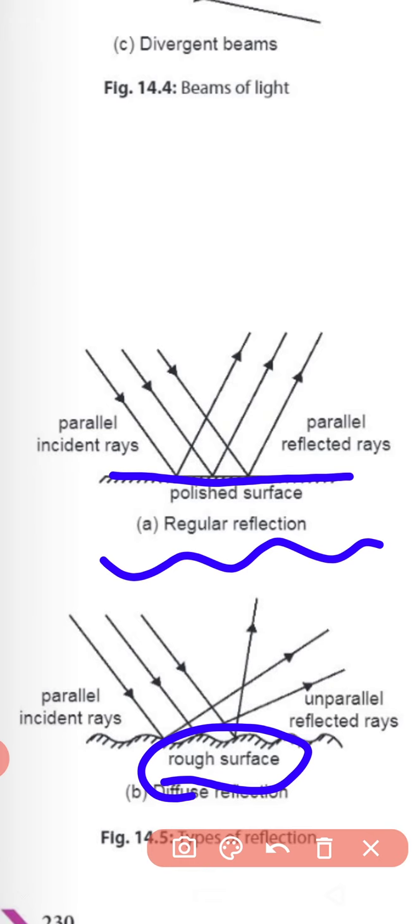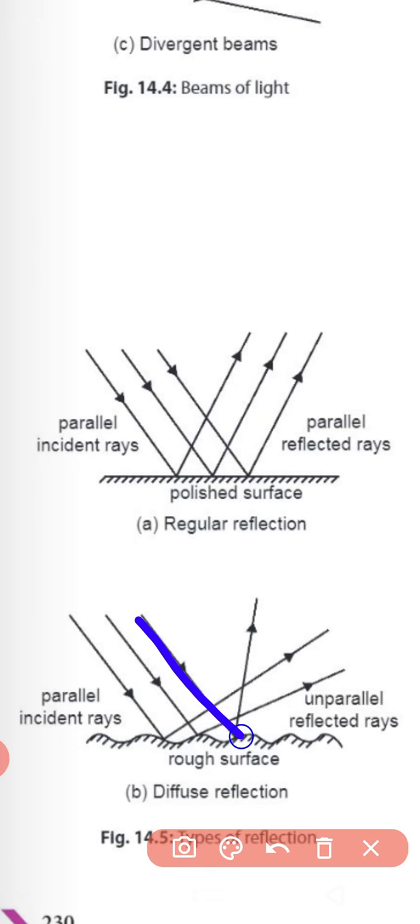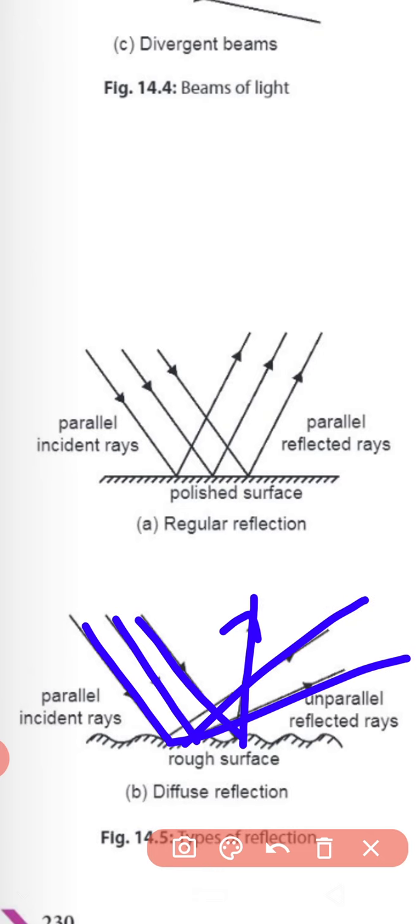In this, you can see the rays are coming parallel to each other, but after reflection one ray goes to this side, another to this side, a third to this side. They are not reflected back parallel to each other.